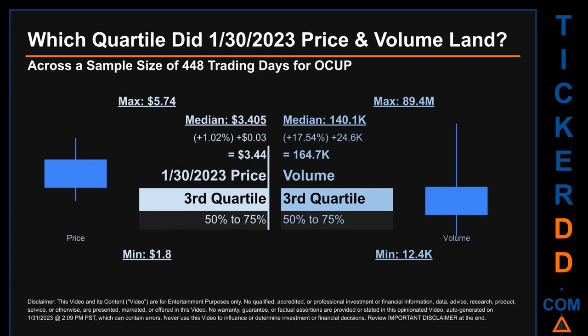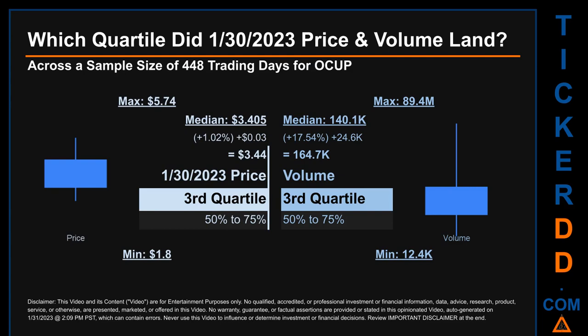Which quartile did January 30th, 2023 price and volume land? Across a sample size of 448 trading days, the maximum end-of-day price for OCUP was $5.74 while the minimum was $1.80. Within that price range, January 30th, 2023 price, of $3.44, landed within the third quartile, placing it within the 50% to 75% range of all sampled end-of-day prices.